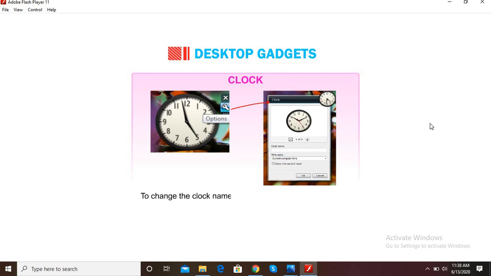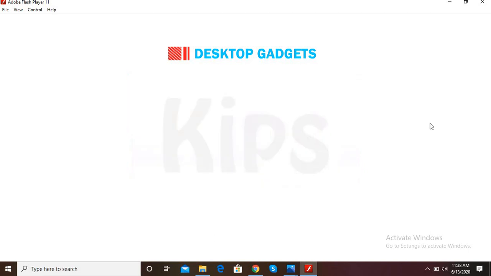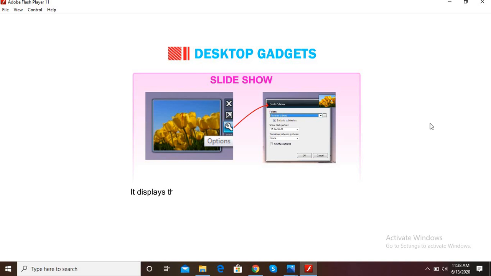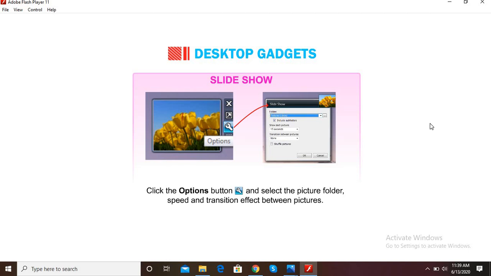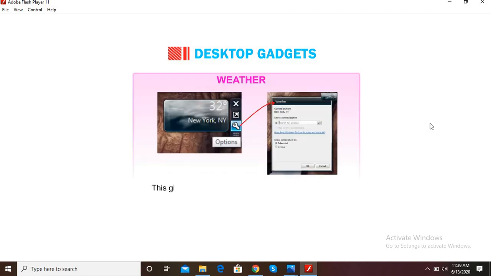To change the clock name and clock style, click the Options button and make the desired changes. Slideshow displays the continuous slideshow of pictures on your computer. Click the Options button and select the picture folder, speed and transition effect between pictures. Weather gives the weather information either in Celsius or Fahrenheit of any place around the world.